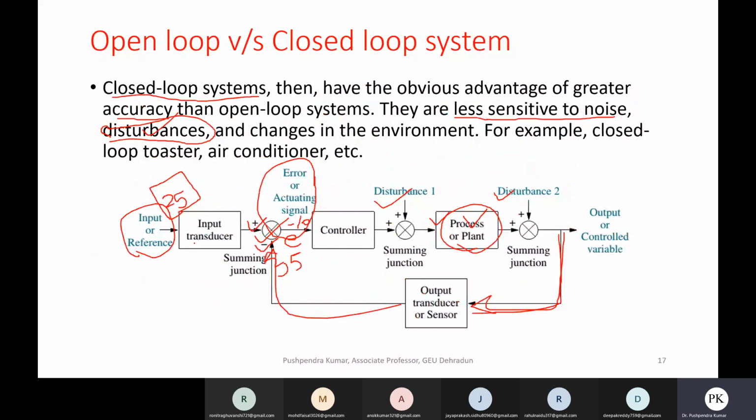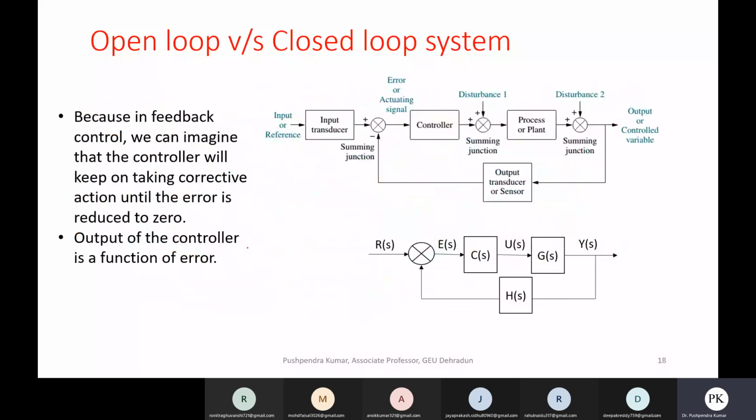So this is your closed loop control. So open loop versus closed loop control, you can see here. In mathematical form, we add another block H(S), which represents the feedback loop. This is your feedback loop.